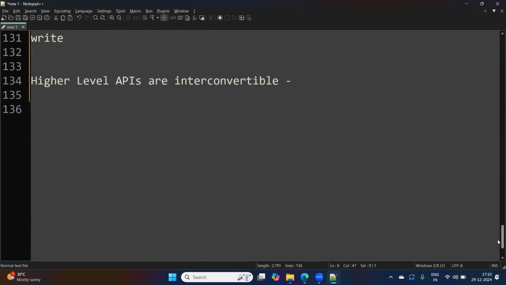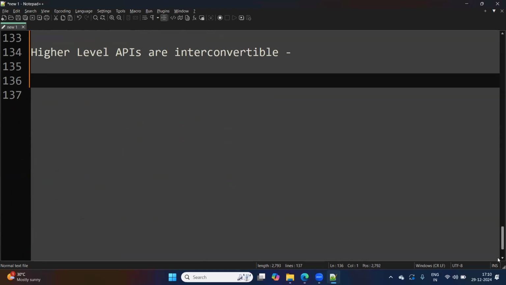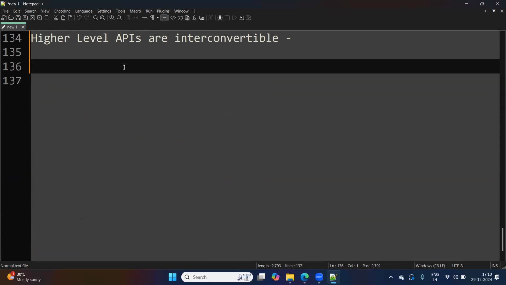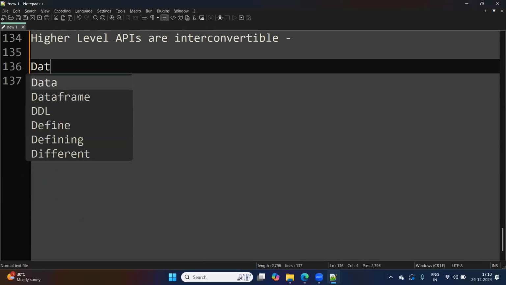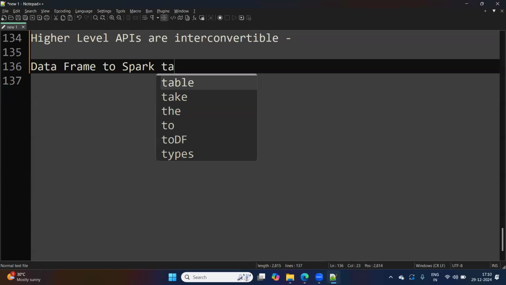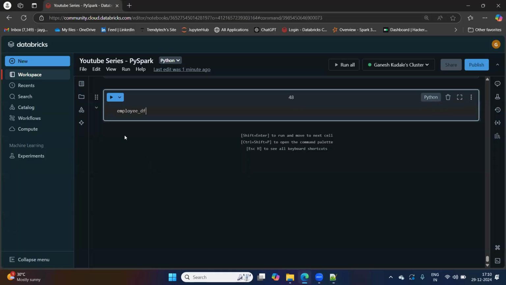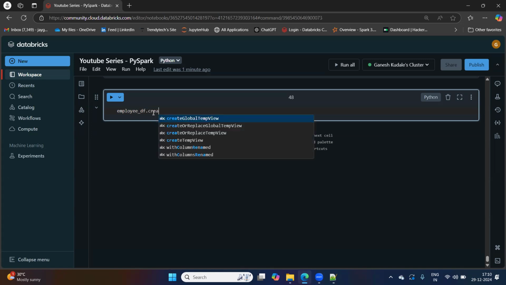So we will just understand how we can work. Let's say I have a data frame, and how I can convert that data frame to a Spark table. Data frame to Spark table, and on the Spark table we can use simple SQL to work with it. So employee DF, I have this data frame.